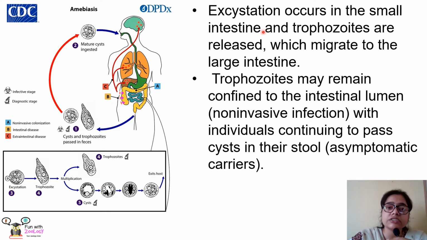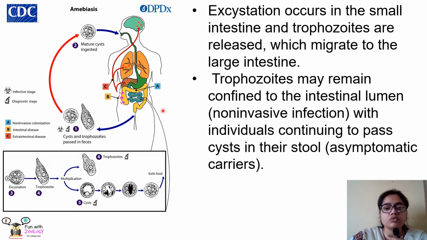Next, excystation occurs. That means once the cyst has entered the gut of a healthy human, the cyst ruptures in the small intestine, and the trophozoites that are present in the cyst are released. They migrate to the large intestine. So excystation occurs in the small intestine, and the trophozoites then migrate to the large intestine. Now the trophozoites may remain confined to the intestinal lumen, that is the non-invasive infection, but such individuals can continue to pass the cyst in the stools.